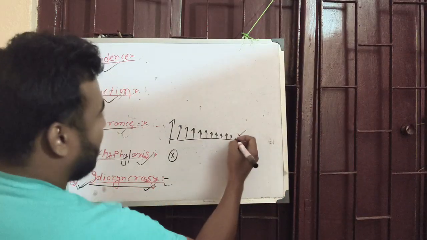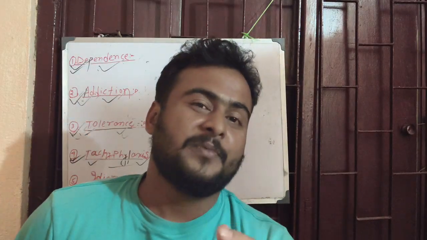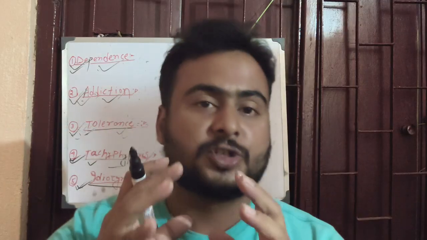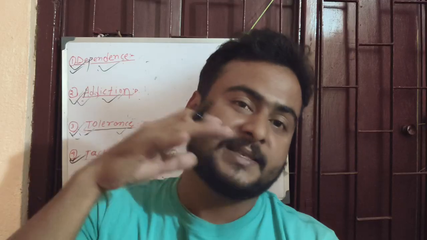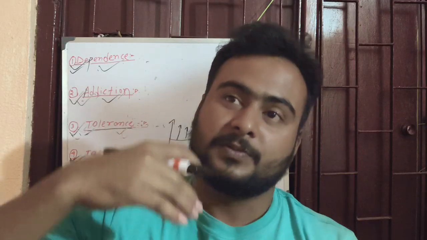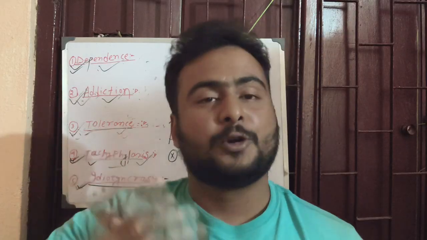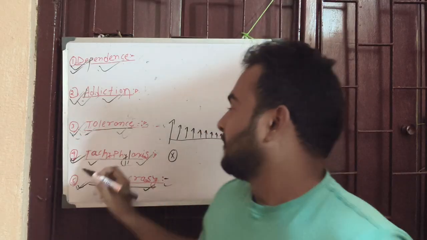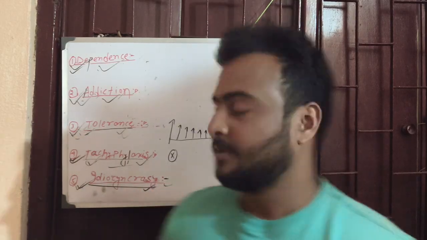So in tolerance, there will be a permanent change in response, but in the case of tachyphylaxis, it's just a sudden stop for a few minutes or a few hours. There will be no response. It means the dose is there in your system, but you are not getting any response. And if you repeat that dose after a few hours or a few days, there will be a response again. This is called tachyphylaxis. It's a temporary change, and in the temporary phase, no response.